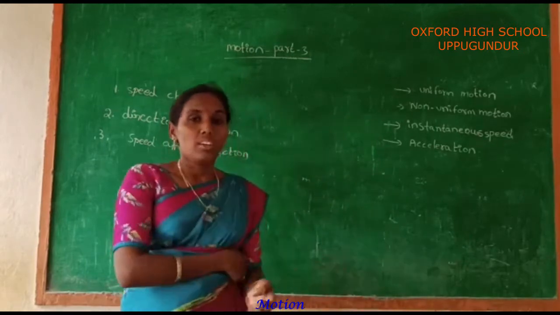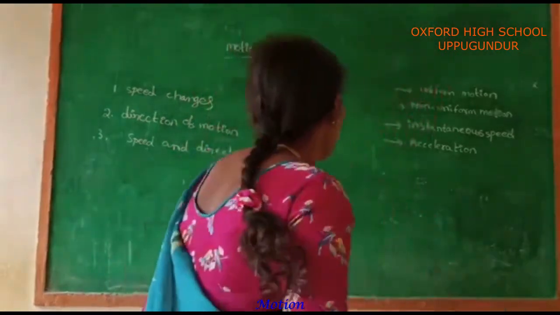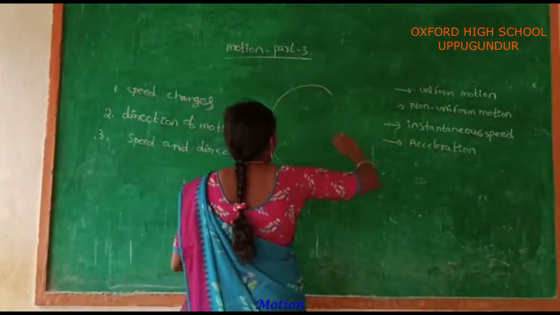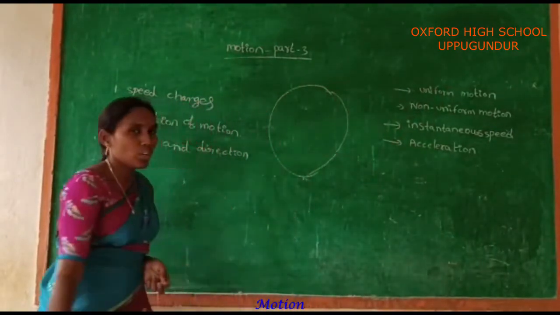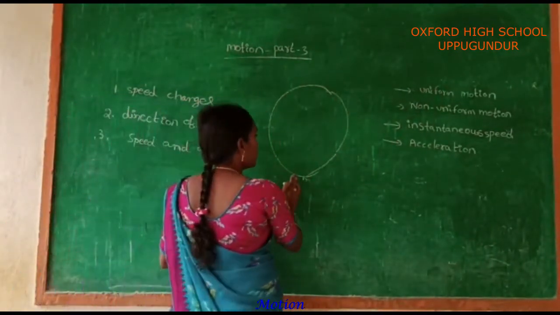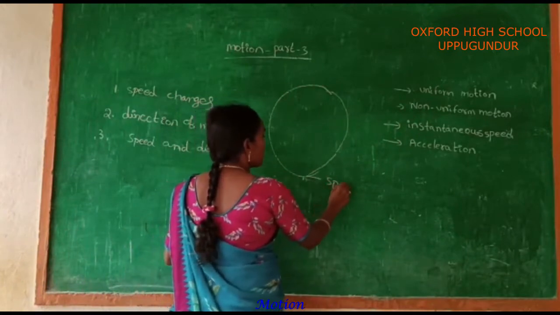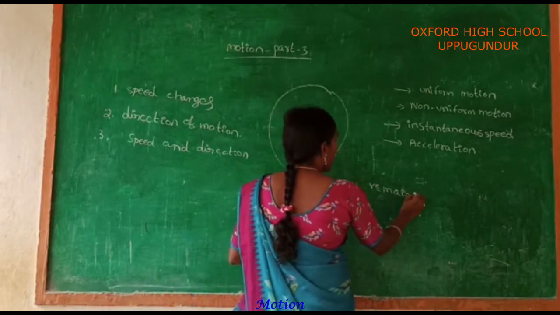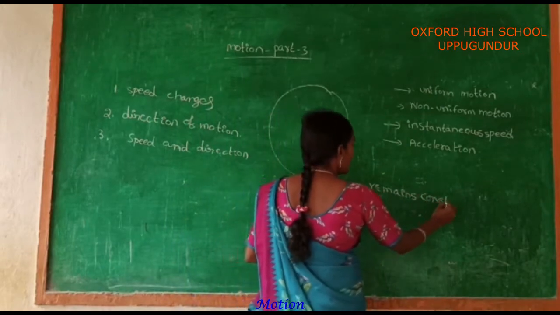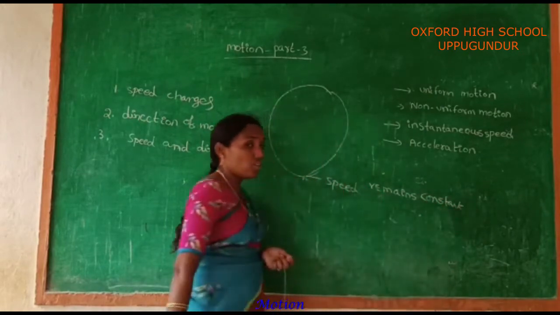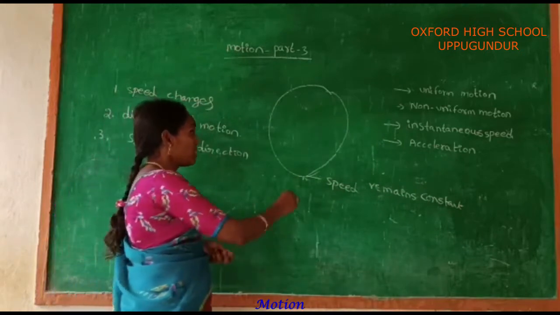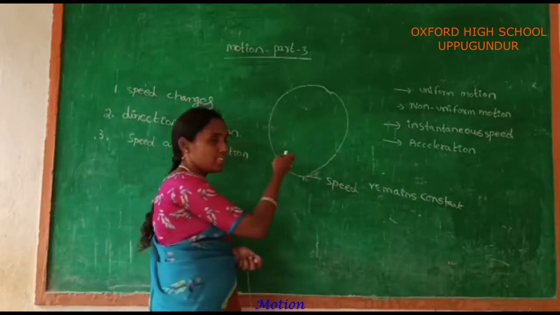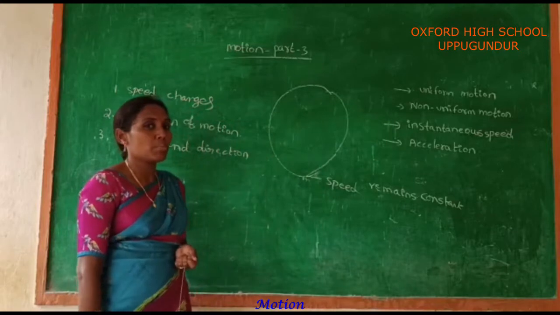If any body is moving in a circular motion, in this circular motion the speed remains constant, but the direction of motion of your body always changes. That means the velocity always changes in this circular motion.